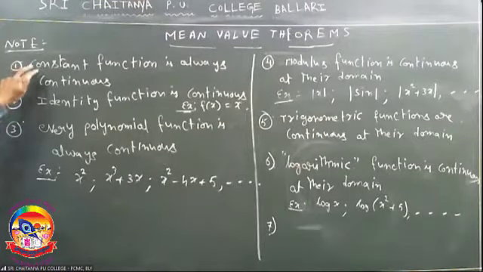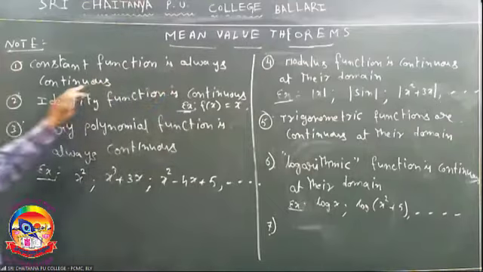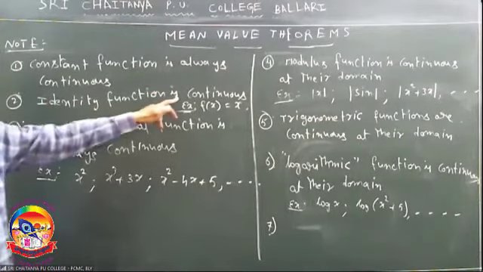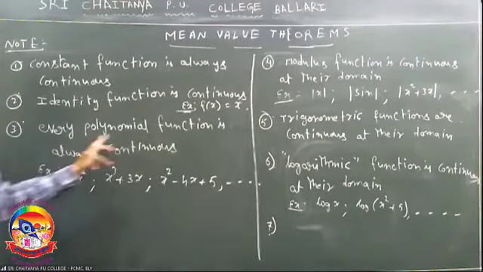First one, constant function is always continuous function. Identity function is also continuous. Every polynomial function is continuous, always continuous. The polynomial functions x square minus 1, x square plus 3x, and so on, all are polynomials. Modulus function also continuous at their domain. Trigonometric functions also continuous at their domain. Logarithmic functions, log x, log of mod x, log of x square plus 5, all are logarithmic functions. So logarithmic functions also continuous at their domain.